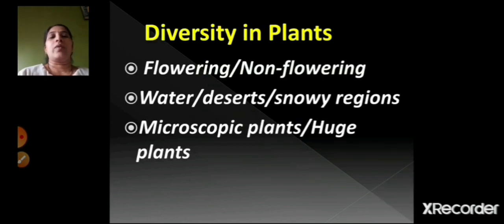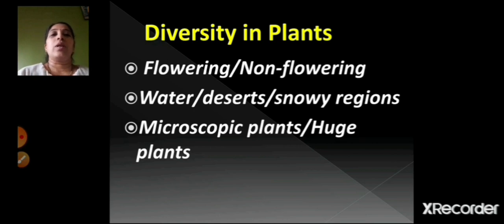Now children, we are going to see about the diversity in the plants. In the living things there is a lot of diversity, right? There is a change in the shape, size, color and structure of the body. In plants and animals also you can see a lot of diversity.